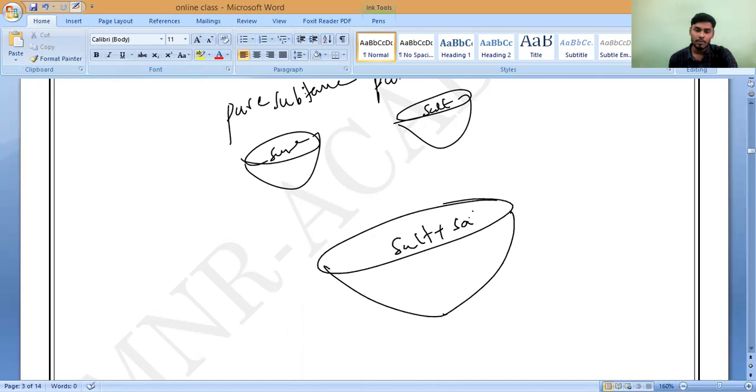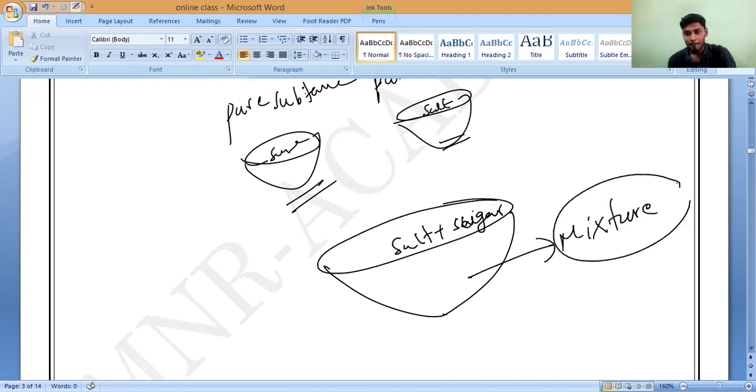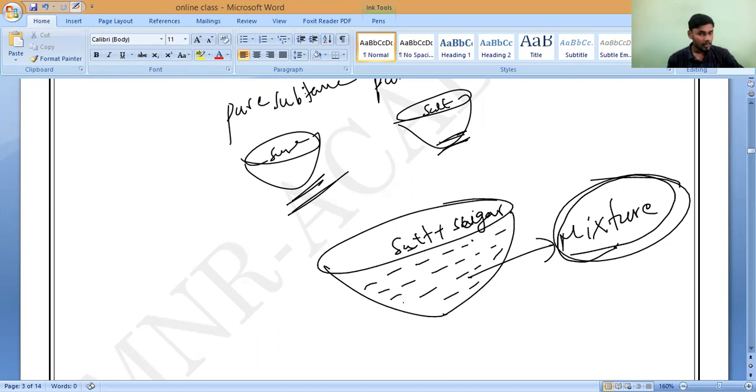Now, you can observe very carefully, both are actually pure substances, but I have mixed them together. So what should we call this? Mixture. Do you all understand? Sugar and salt are pure substances, but if you combine them together, we should call it a mixture. Because we don't have a guarantee that the salt and sugar will be equally distributed. Is there any possibility? No, sir.